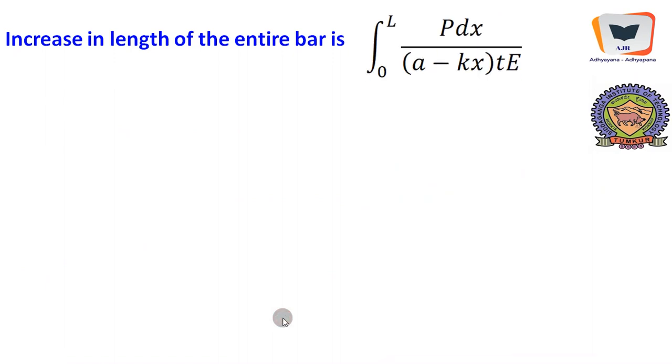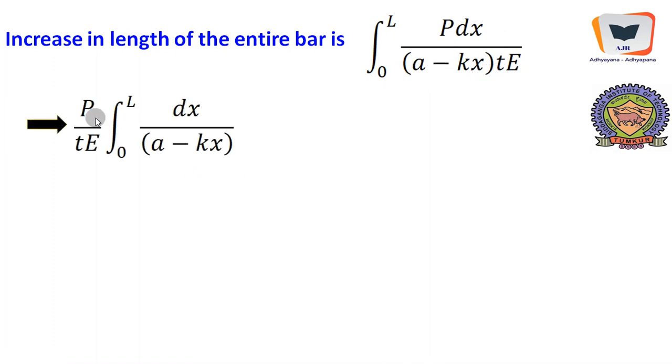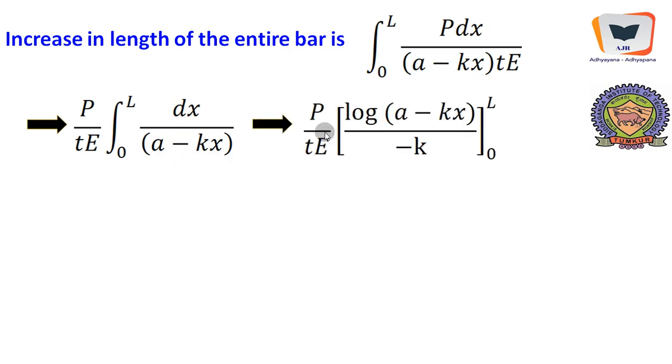Increase in length of the entire bar is therefore the integration from 0 to L of P into dx over A minus kx into t into E. P by tE, we will take out, separating this constant term, and we will have only the term which contains the variable. The variable is here, and this is to the power 1. So whenever we come across integration of such terms, it will be log. P by t, you know that, log of A minus kx, and minus k, which will come out as the coefficient of x, from 0 to L.